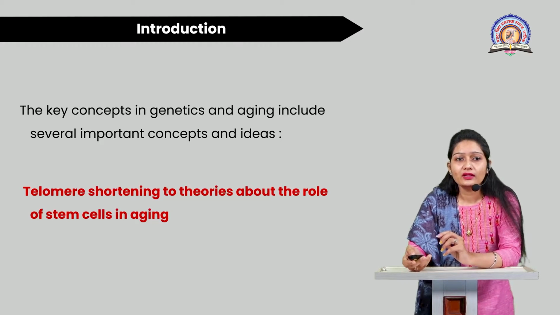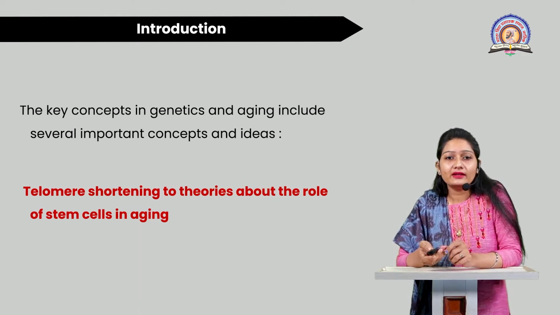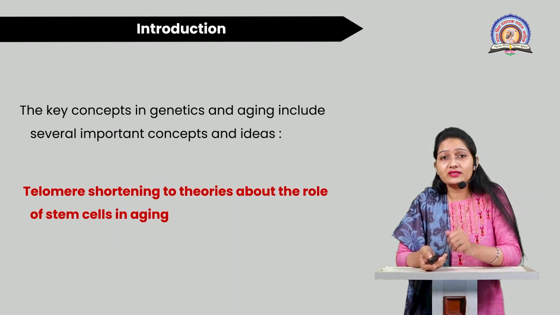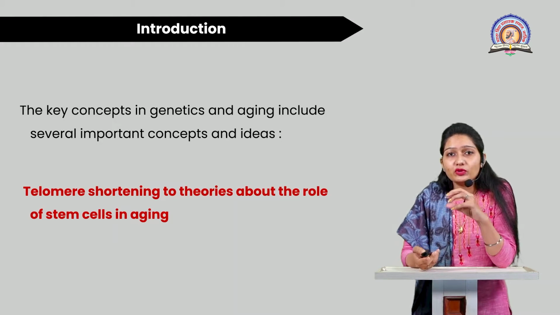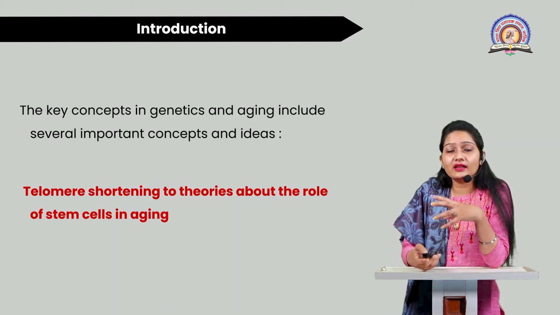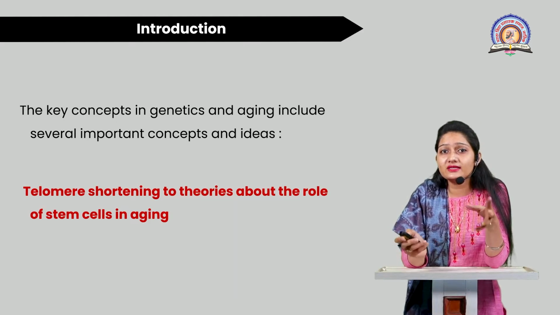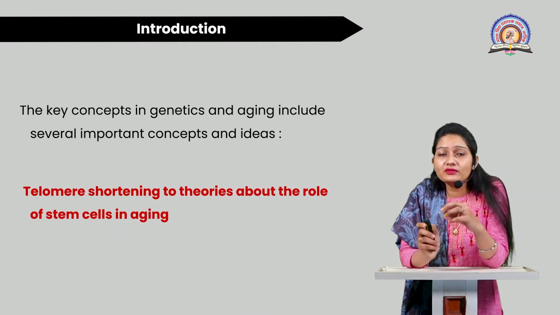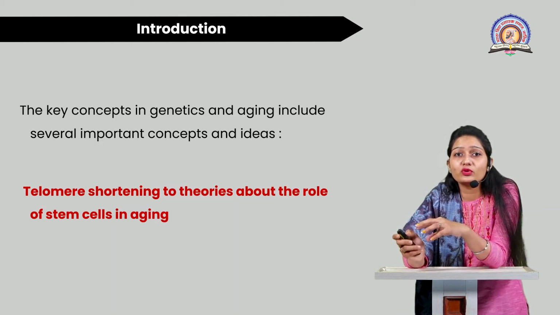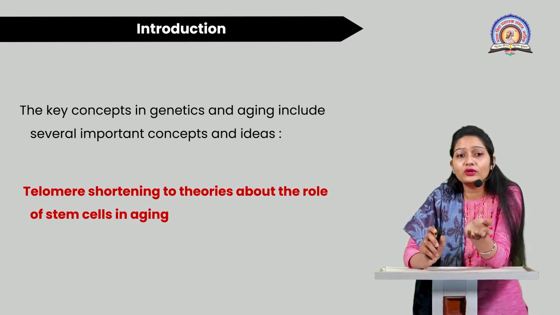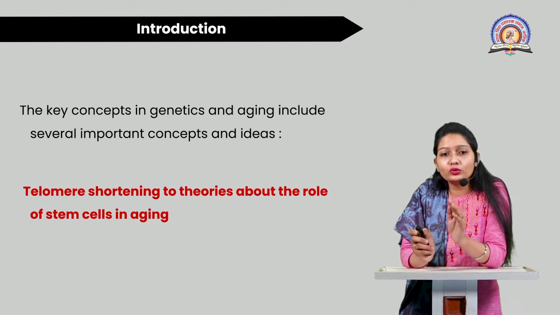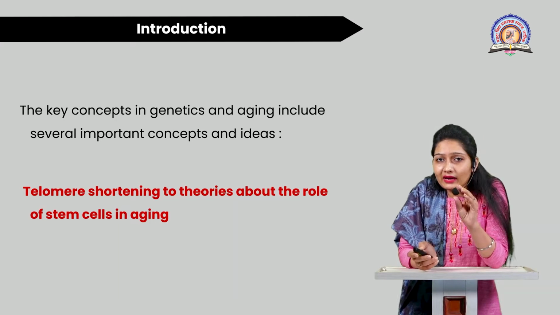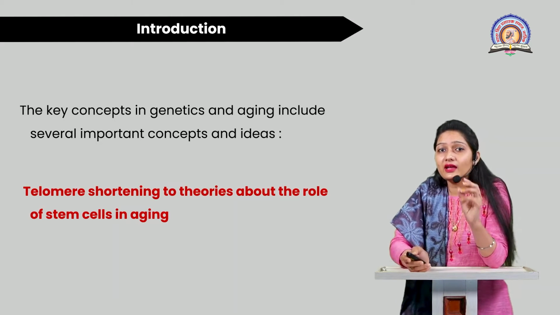As you know, the key concepts of genetics and aging include several important concepts and ideas. That means there are many factors which are responsible for the causes of this aging, the gene aging procedure. From those, the telomere is one of the factors responsible for gene aging. So telomere shortening and two theories about the role of stem cells in aging are the two main factors responsible for the gene aging procedure.